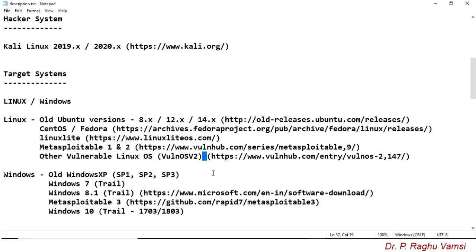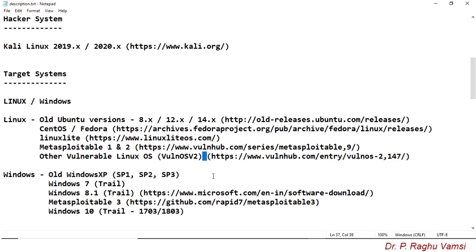Since Metasploit is the basic tool that will be learnt by many penetration testing practitioners along with other penetration testing tools, Metasploitable 1 and Metasploitable 2 play a major role in learning the Metasploit tool.